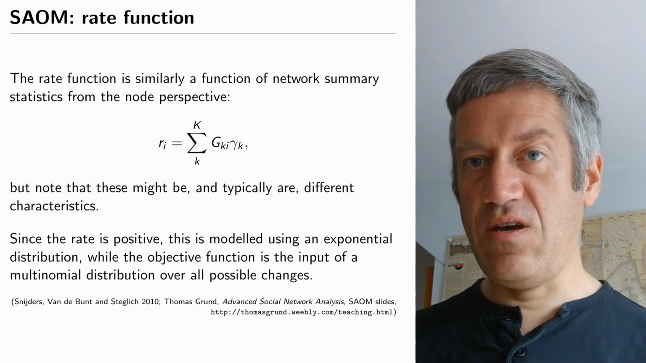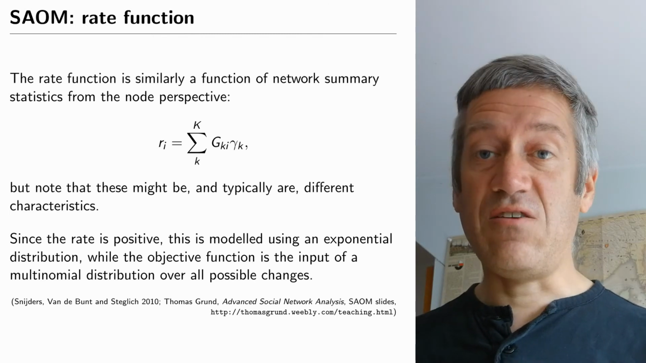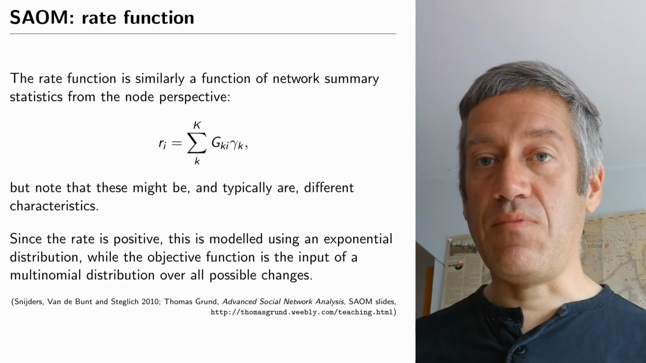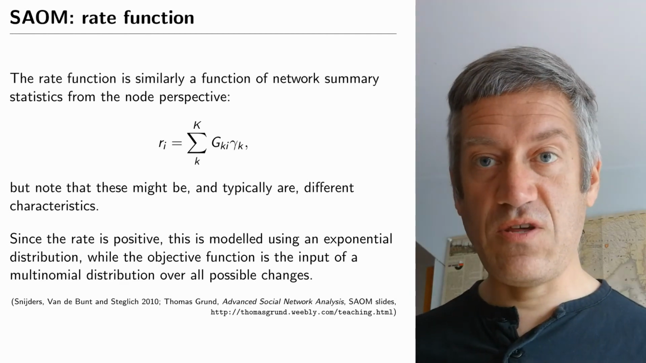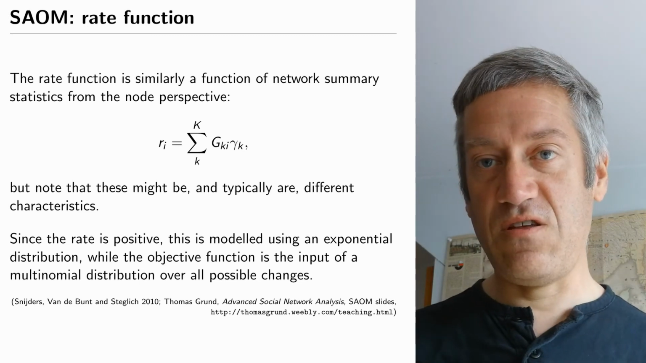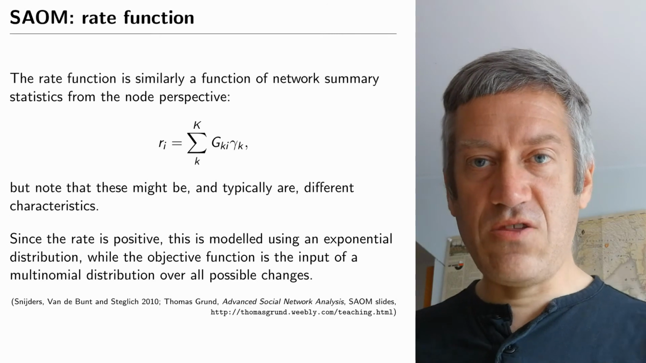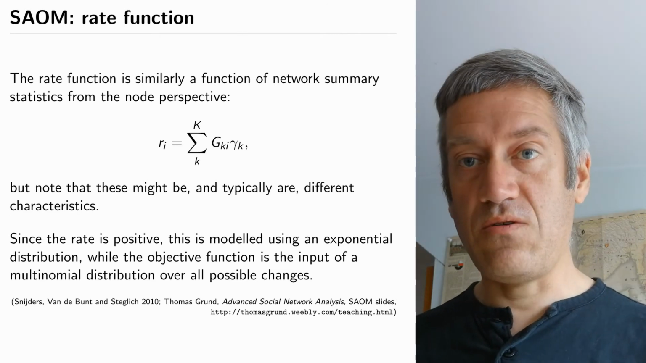So the rate function has underlying an exponential distribution because it's always positive, and it drives when agents are allowed to make changes. It can be low, then between two different discrete time periods there are very few changes, or it can be high, and between these different discrete time periods there are many changes. And each change is always a small change. It's one actor changing one tie or one node attribute.